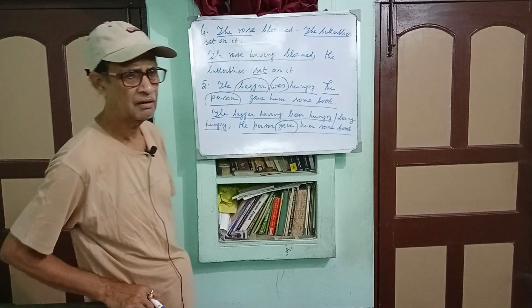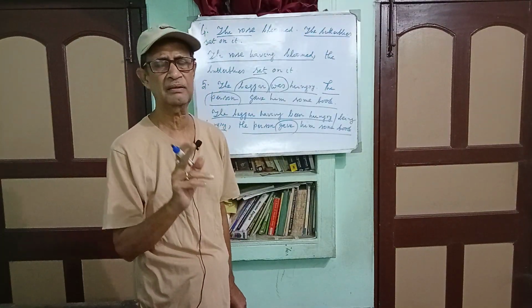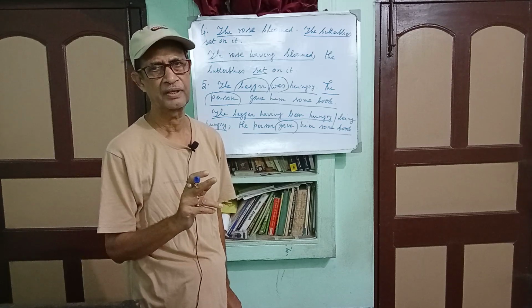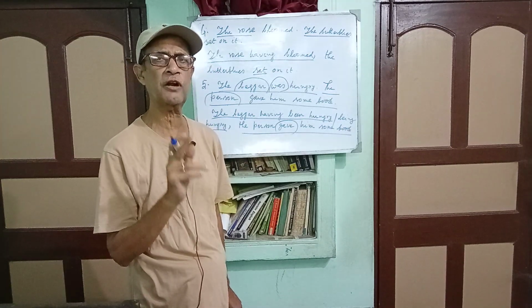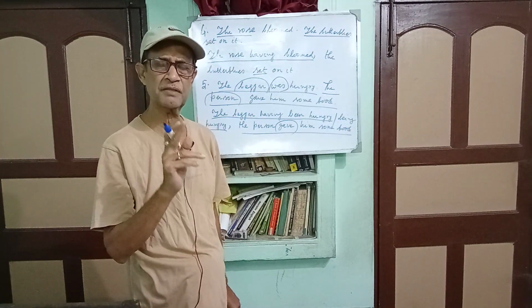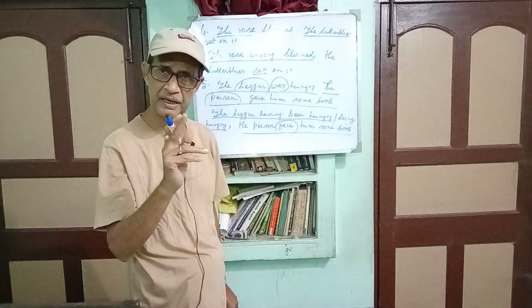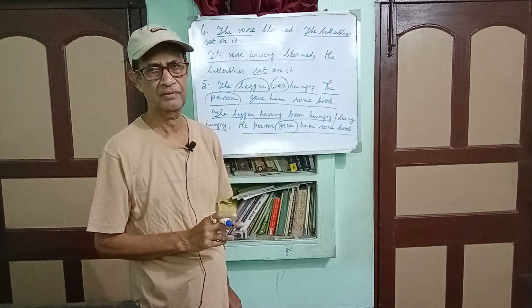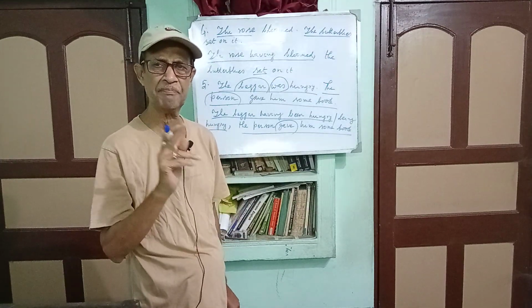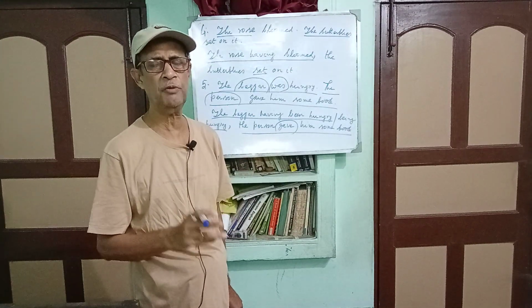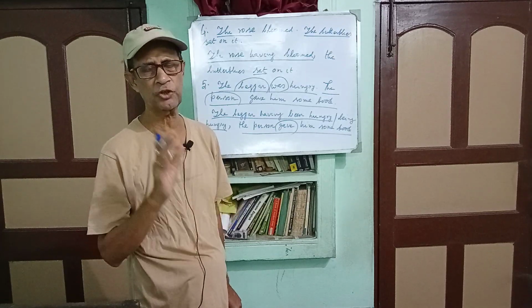However, first of all, you will have to remember that in the case of nominative absolute or absolute phrase, the subjects must be different. And if the subject is the same person, it will be participle.